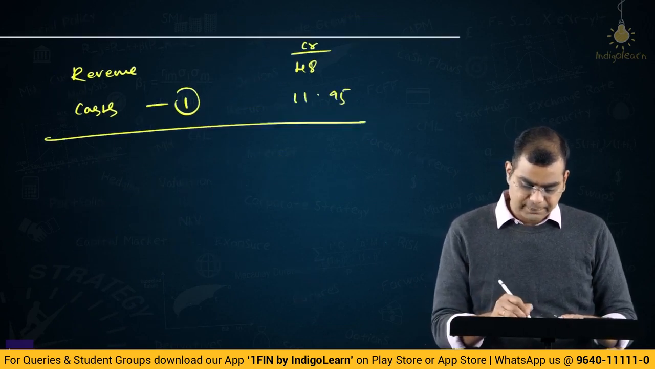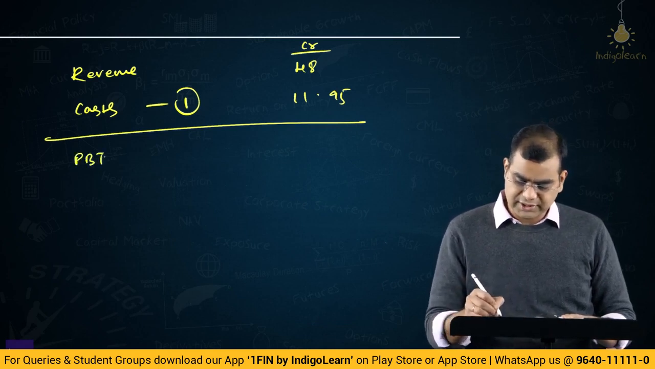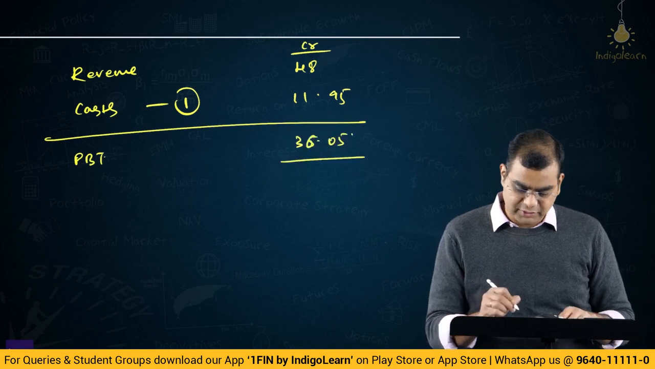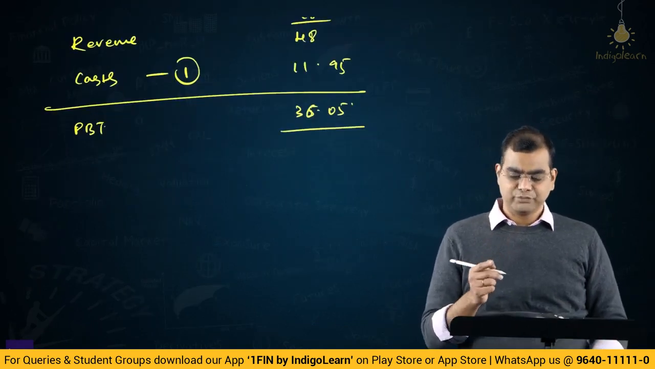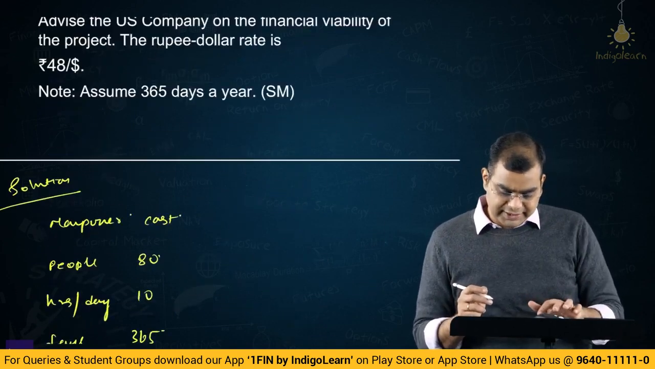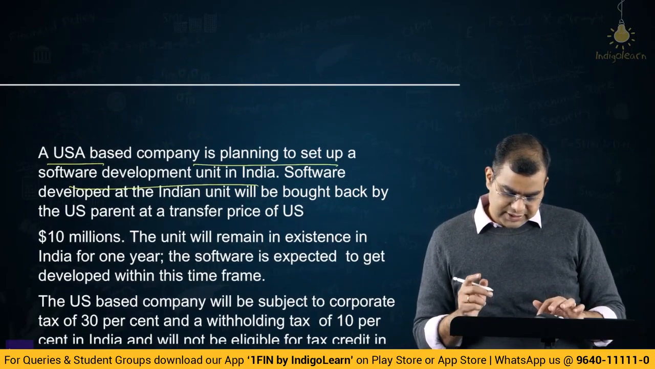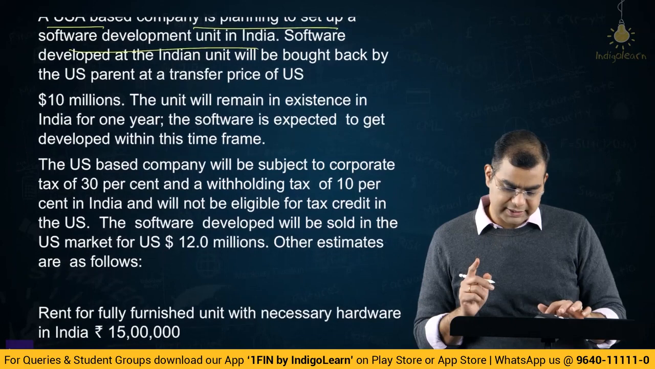Right. So we have not been given depreciation, nothing else. So PBT, if you subtract these two, comes to 36.05 crores. So PBT is 36.05 crores. Now on this PBT, whatever is the remittance, there will be a withholding tax. Now is this a separate entity or what is it? Set up a software development unit. Software development will be bought back by the US parent.